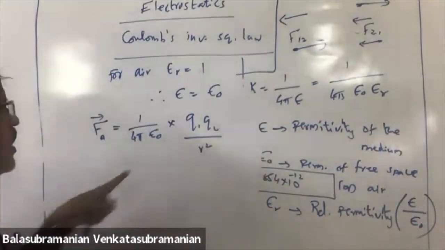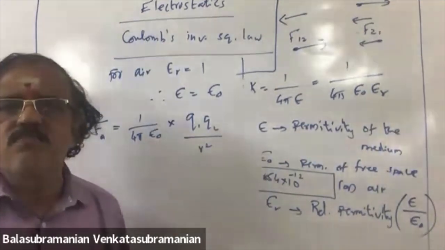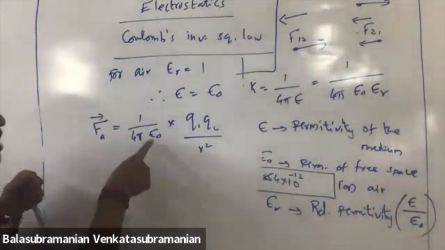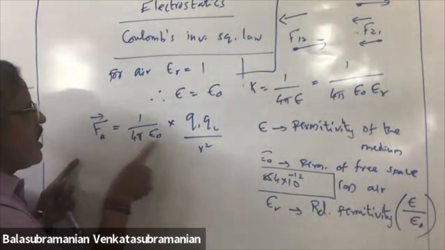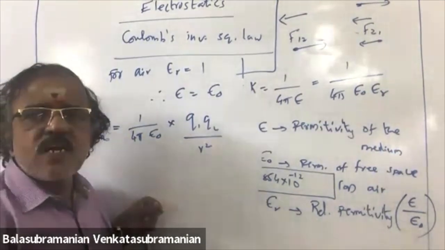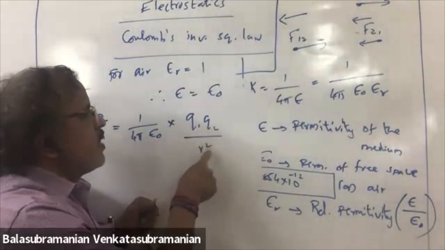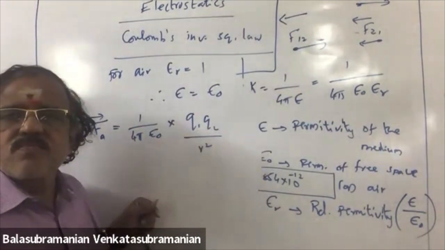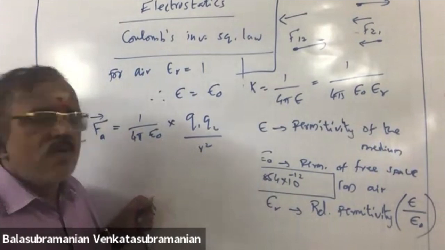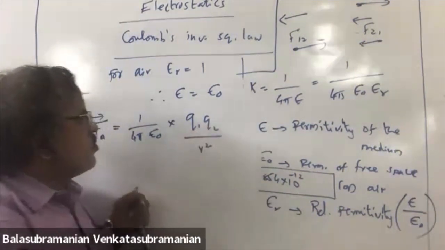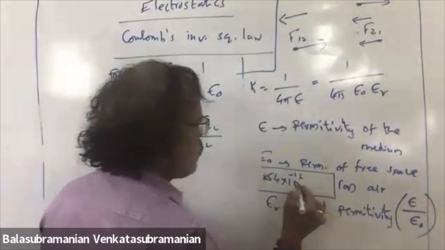Now we have to write the unit of epsilon naught. Epsilon naught, you take it here, bring F here. What will you get? 1 by 4 pi F, Q1 Q2 by R square. Q1 Q2, what is the unit? Coulomb square.